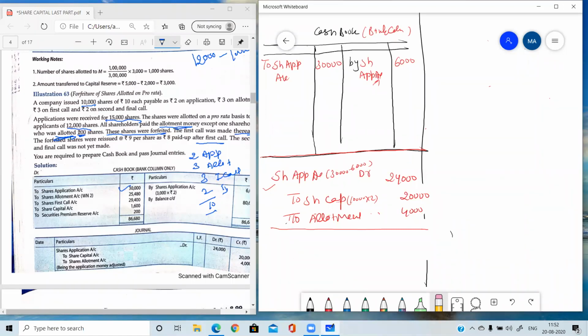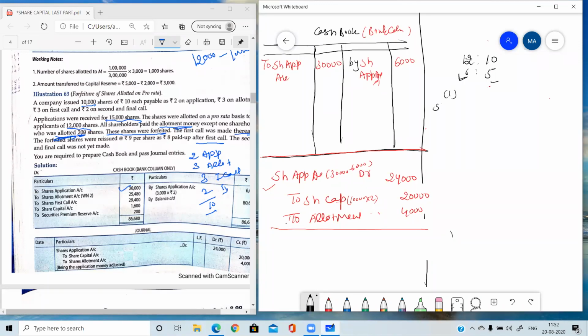So first of all, in that table, we need to find out the ratio. The ratio of the pro rata was, to 12,000, we have issued 10,000. It means 6:5. It means the shareholder who has applied for 6 shares was given 5. So in this case, allotted number is given. So in the first step of the table, we need to find out the applied number.